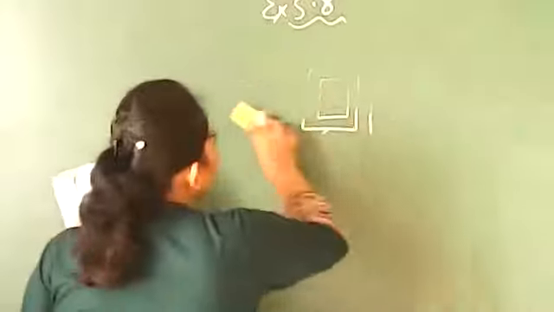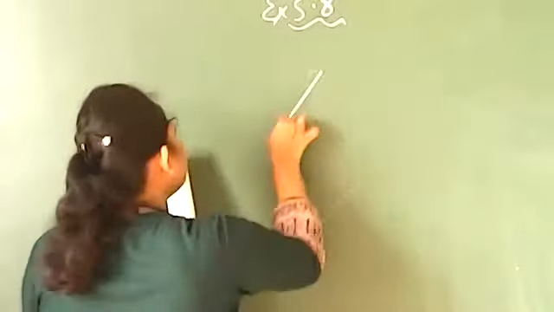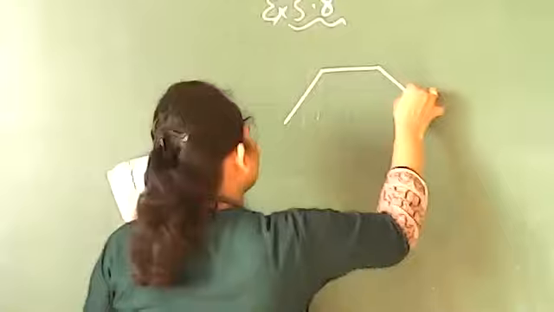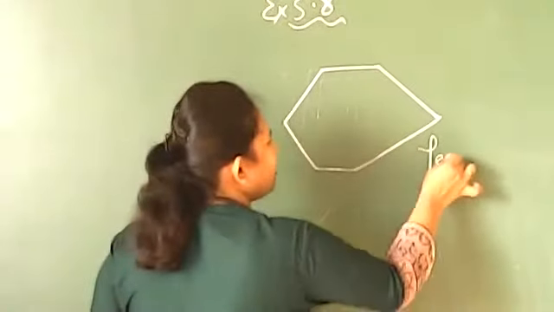Now move on to the next one. The next one is like this. Yes, this is a polygon. The reason? It is simple, it is closed, and it is entirely made up of line segments only. So yes, this is a polygon.